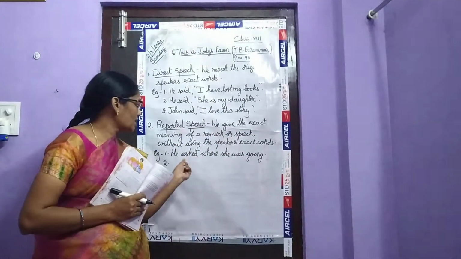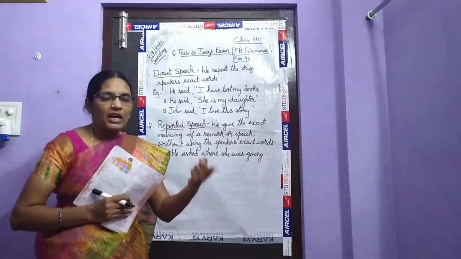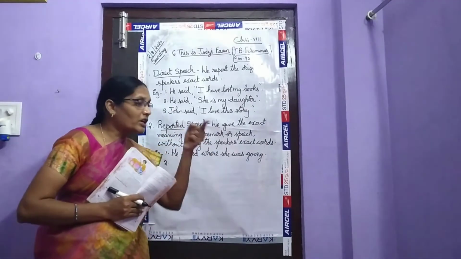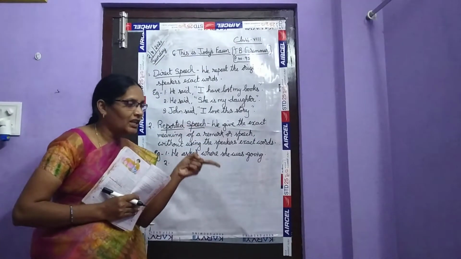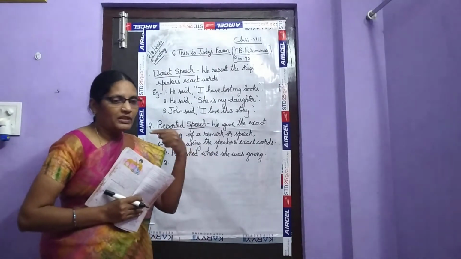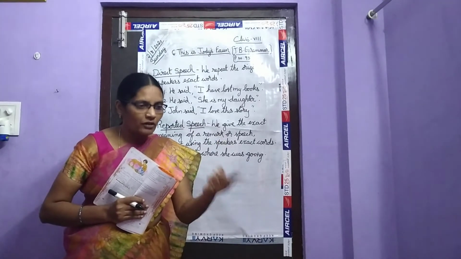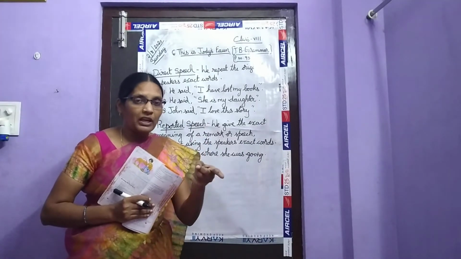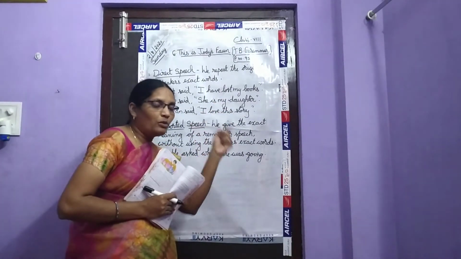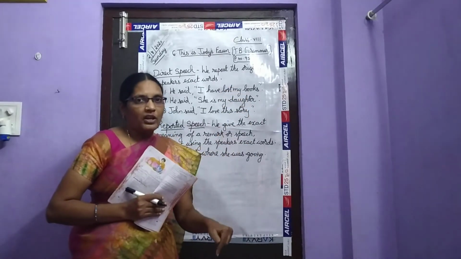Okay, if he said, where are you going? So I am writing, what are you doing? If I say that, I am speaking to you directly, I want to know what you are doing. But if I ask, what is he doing? Who is here again? I am asking the other person what work is done by that person. Okay children. If I say, what are you doing? I am asking directly the person who is doing the work. Instead of that, if I ask, what is that boy doing? To whom am I asking? I am asking the other person what this person is doing. Okay children, did you understand?